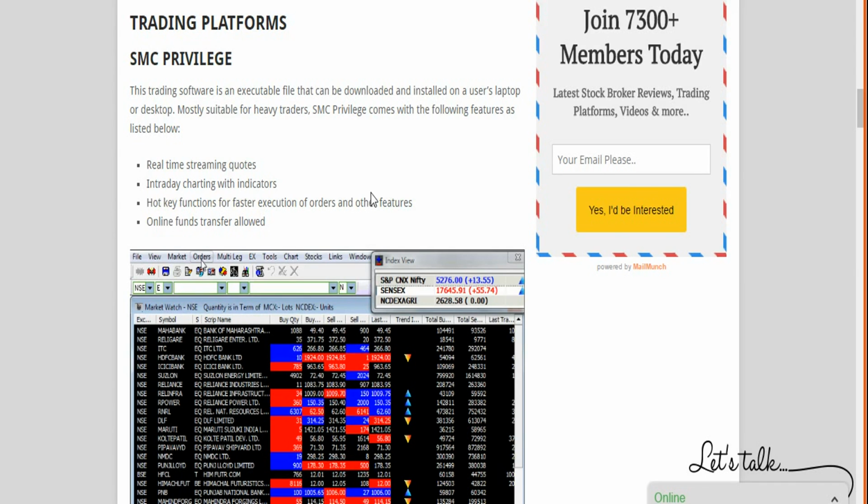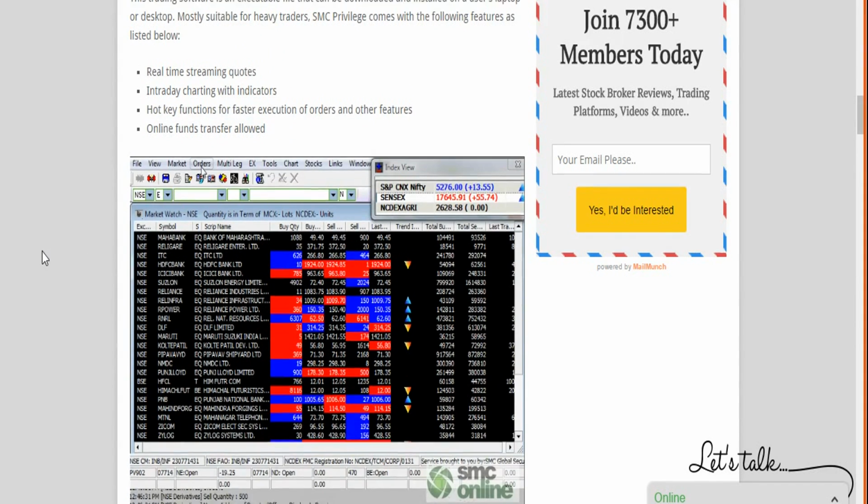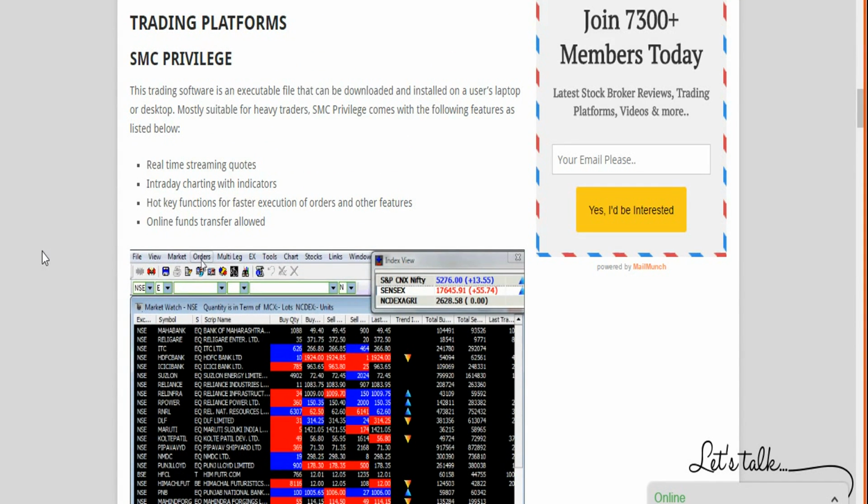It provides you all kinds of charting and indicator functionality for your technical and fundamental analysis. You can customize and personalize a lot of functions such as alerts, notifications, and hotkeys for speedy order execution. And the online fund transfer, as you can see, is much easier in this case. With SMC Privilege, performance is alright. User experience is one area that can be improved. This has been there for a while.